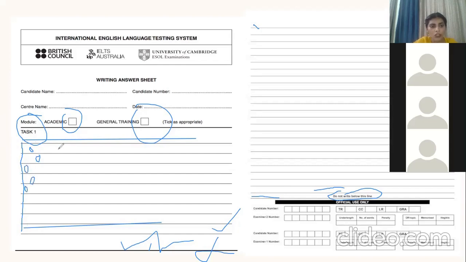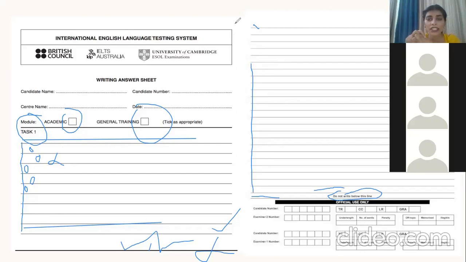No, this should not be done. The task that you are writing should be properly aligned. Every first word should begin from this starting line itself. I hope I am clear to everybody, whatever I have explained related to this sheet and how to attempt task 1. Am I clear? Please take care of this alignment.